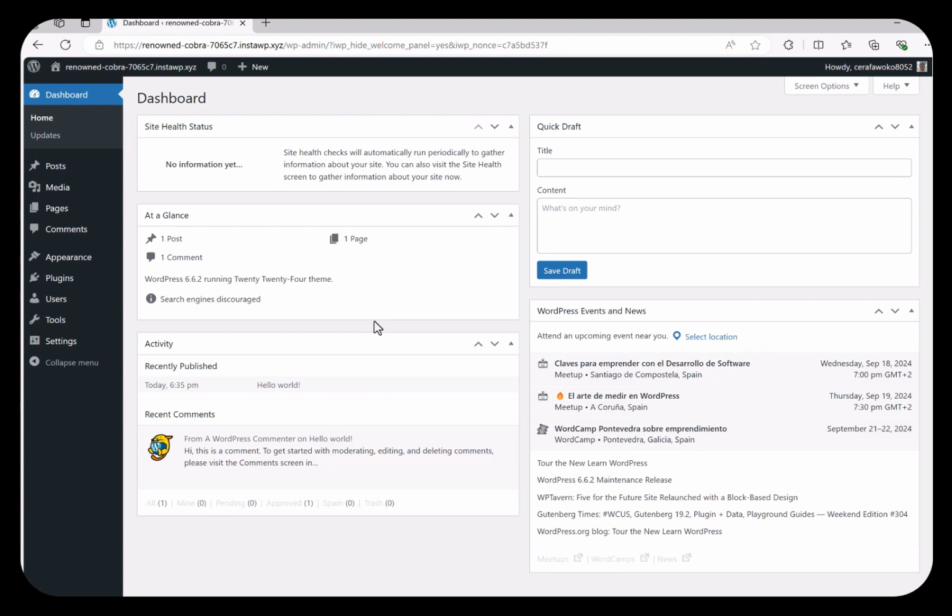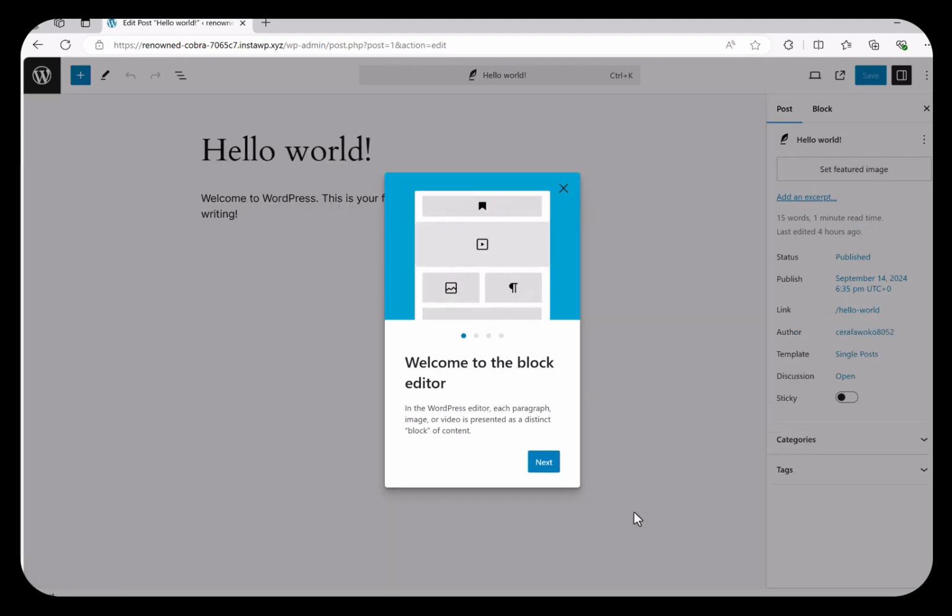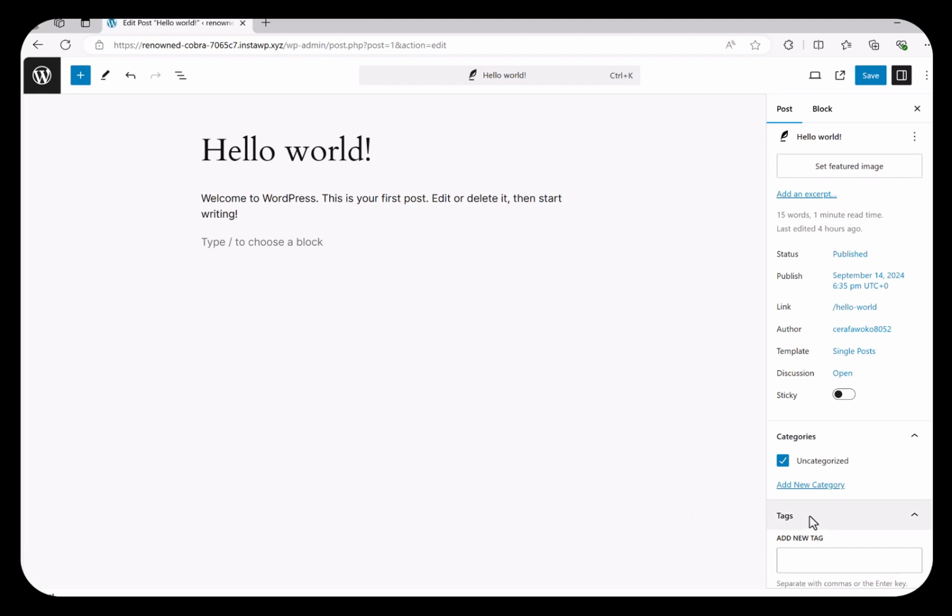The first concept is post types, which I think are the core concept for the content in WordPress. By default, WordPress has some post types like posts, pages, media or attachments, and also block templates. If you take a look at these post types, for example, posts or pages, you can see that they kind of have the same structure. They have a title, they have content, and they have a featured image, and also they have some meta and some taxonomies. We will talk about those later. Now, as you can see, we have some options here to customize the content for this post.